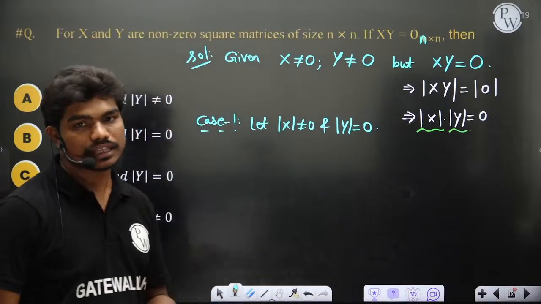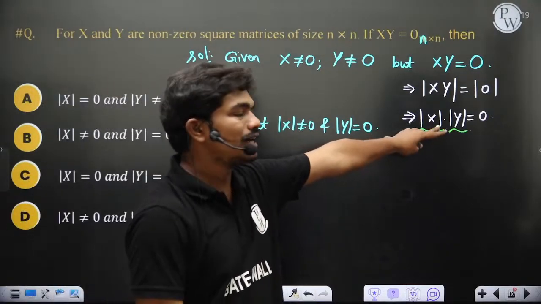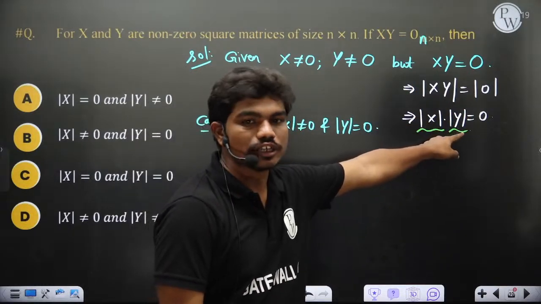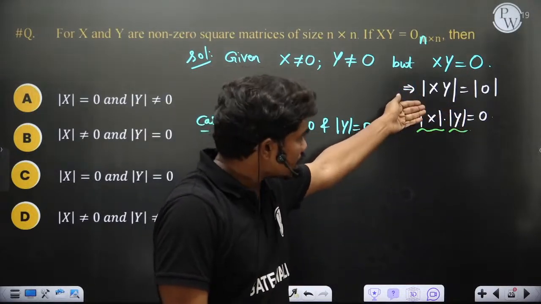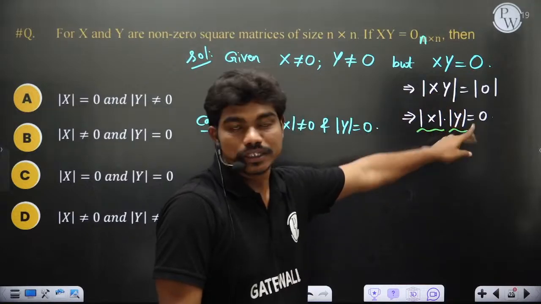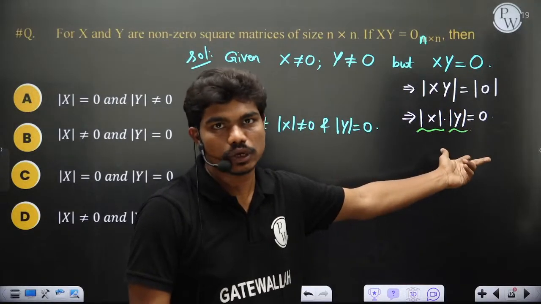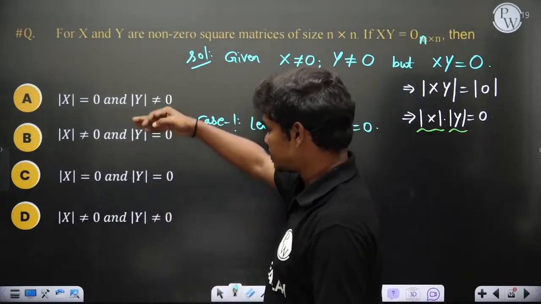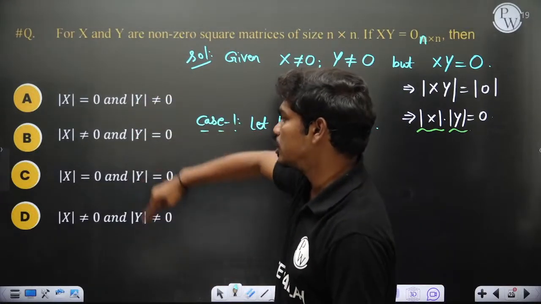If that equation has to be satisfied, there are three possibilities. One possibility is determinant of x is 0 and the other is non-zero, then also this product is 0. Det x is non-zero and det y is 0, then also this product is 0, and both are zeros, in such case also this is 0. So as of now, if you want to satisfy this equation, any of these first three, a, b, c, could be possibilities.